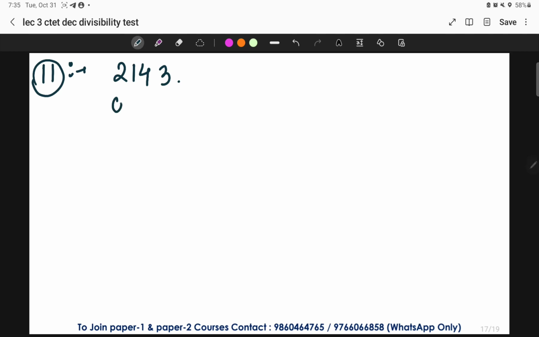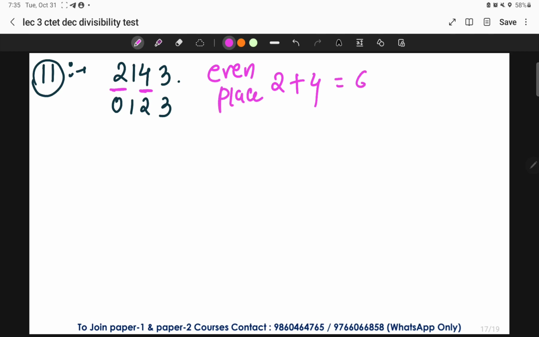For that, I'll write here 0, 1, 2, 3. And as per this, 2 is at the even place and 4 is at the even place. So take the summation of 2 plus 4, that is the values at the even places. This will give me 6, right? So this is one step.